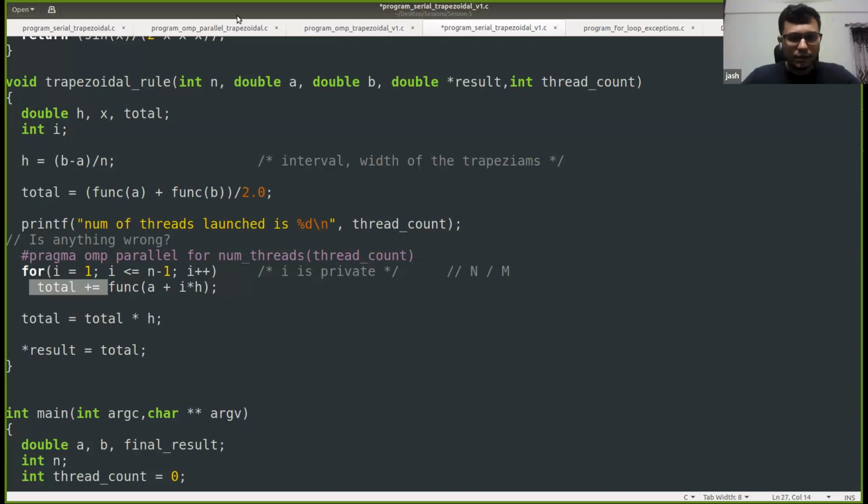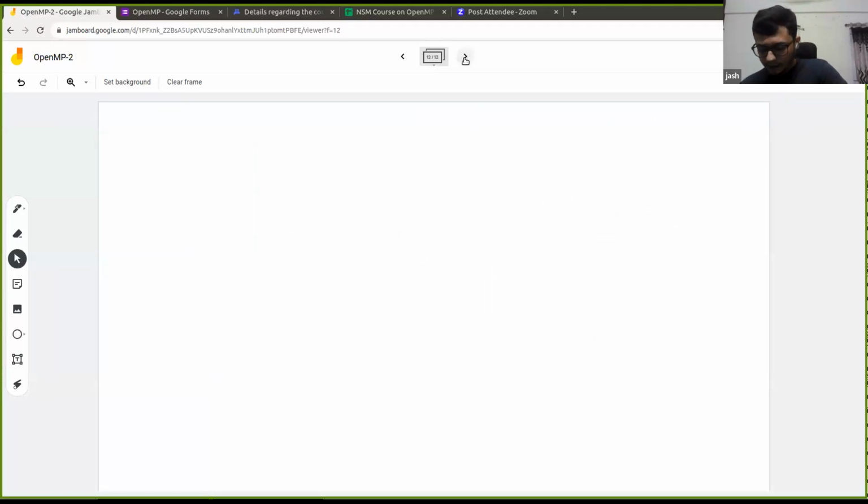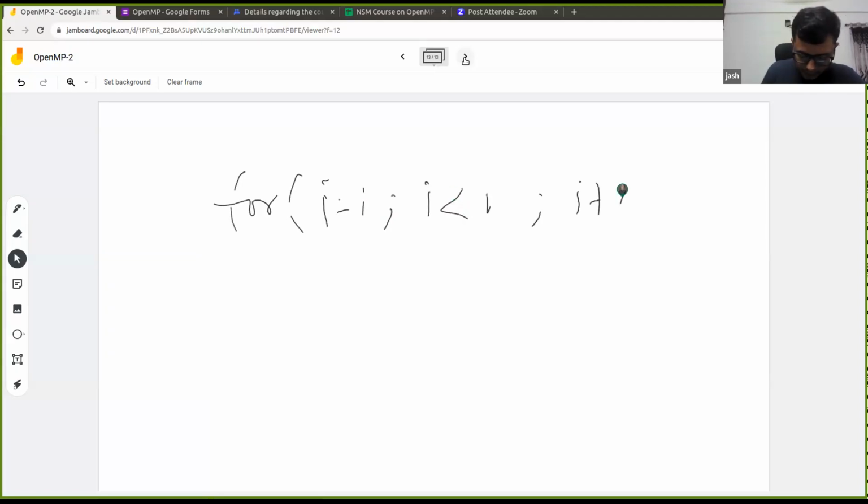Let me go to the whiteboard here to make it clear for others as well. If you see here, we have some for loop and we are specifying I equals 1. There are some conditions, and then we are doing total equals total plus something.